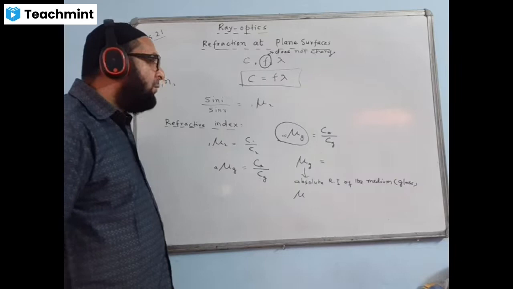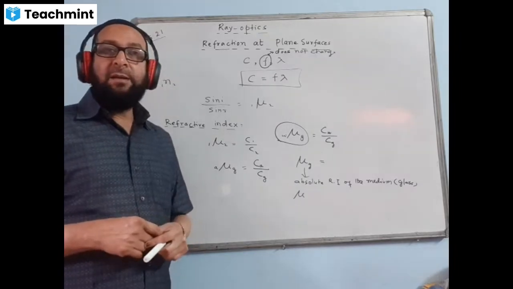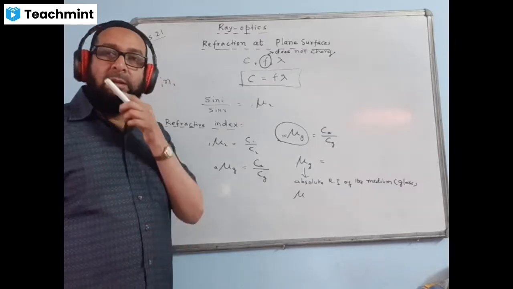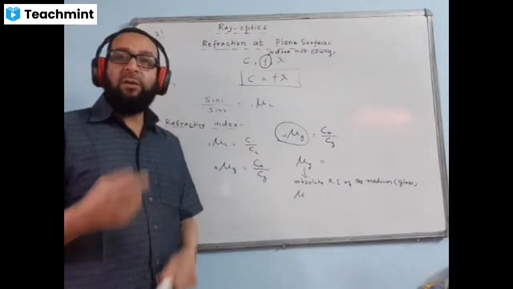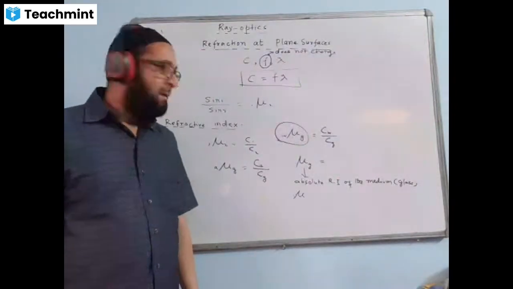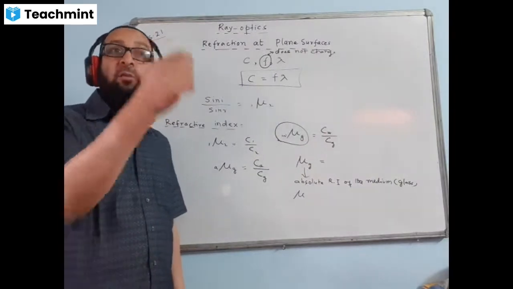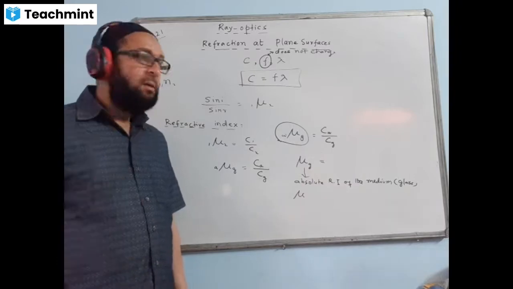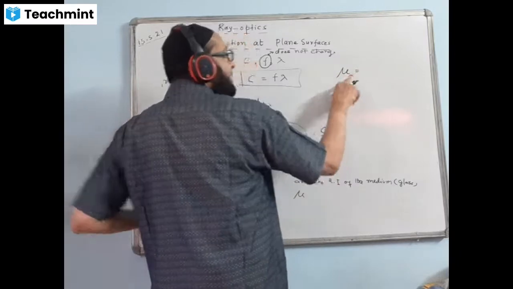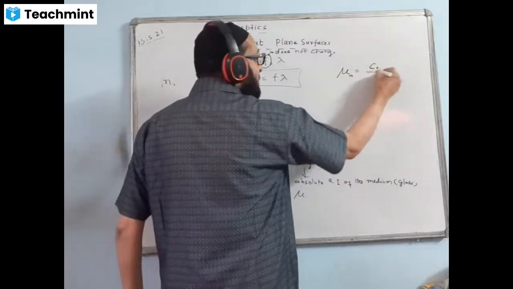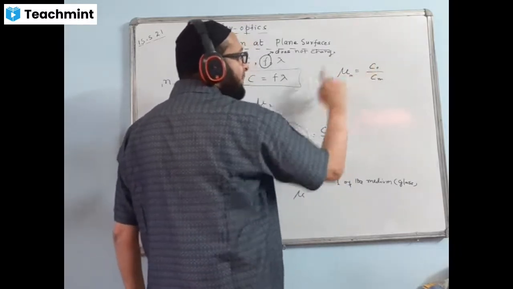Now, very often they ask a question like this: the absolute refractive index of a medium can never be less than 1. Its value can never be less than 1. You know the reason why? Because absolute refractive index is the ratio of the speed of light in vacuum to the speed of light in the given medium. Suppose I write any medium out here, I just write M over here. I need to write C0 and Cm. With respect to vacuum, vacuum is 0, or air also we can write, any one way.